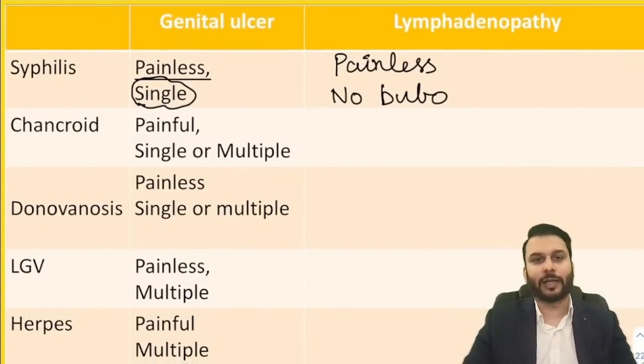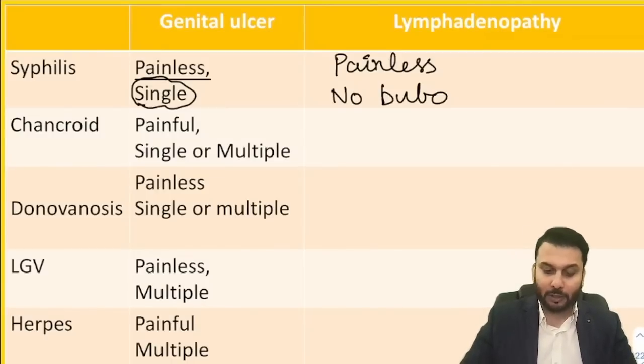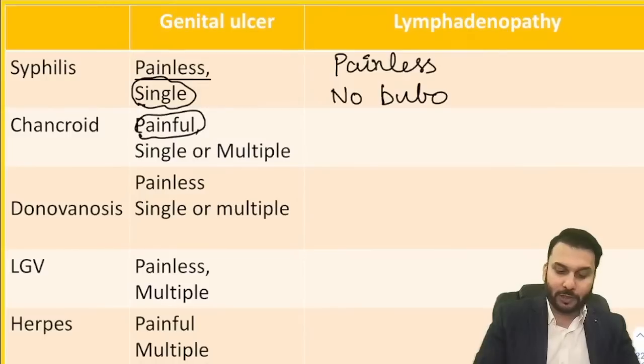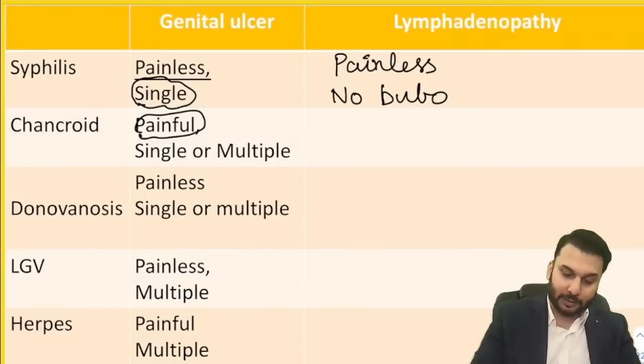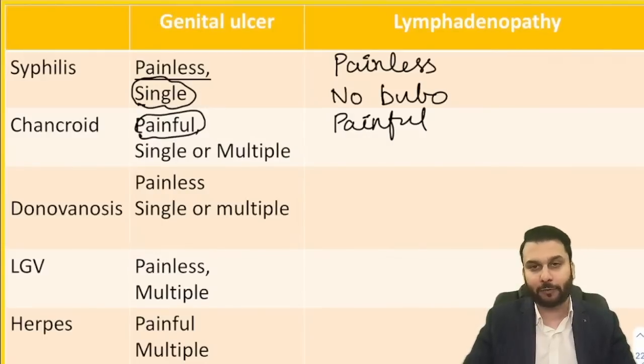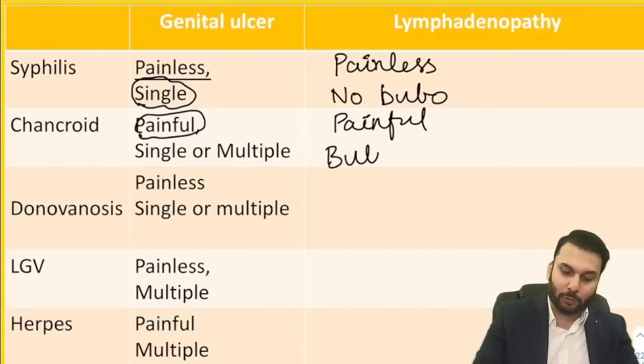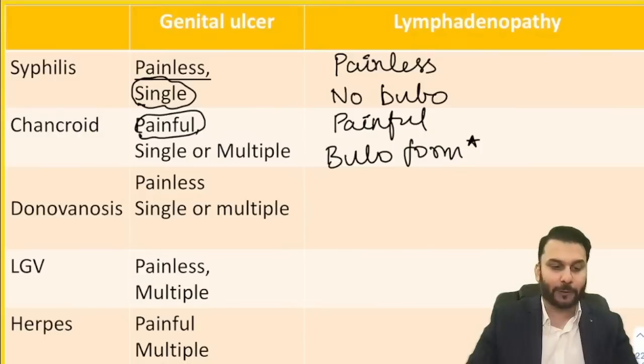Now coming to the next one, called chancroid. Chancroid is caused by ducreyi. I always told you how to remember it: patients do cry, Ducreyi, patients do cry. So why do they cry? Because it is painful. So this is the lesion we know. And now from single we are progressing. It could be single or it could be multiple also. It is painful here also. It is making you cry. Lymphadenopathy also is painful. And yes, you will see something called bubo formation now. This is an important thing. Bubo formation would be seen with chancroid.